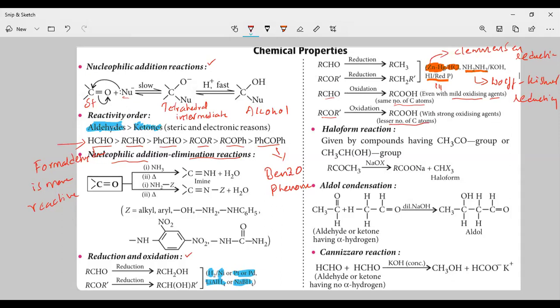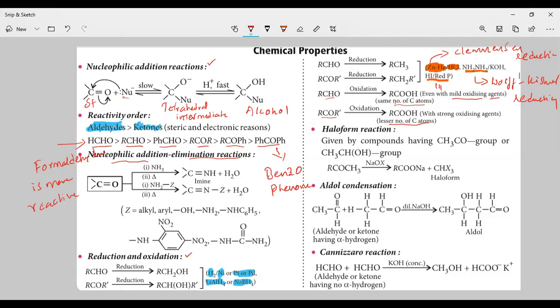Okay, so you have to remember this exception. Aldehyde will convert to carboxylic acid, ketone also converts to carboxylic acid. But aldehyde on oxidation gives the same number of carbon atoms. Ketone on oxidation gives a carboxylic acid with a lesser number of carbon atoms compared to the ketone.